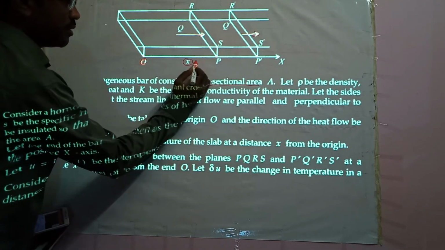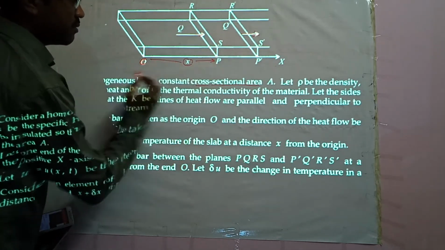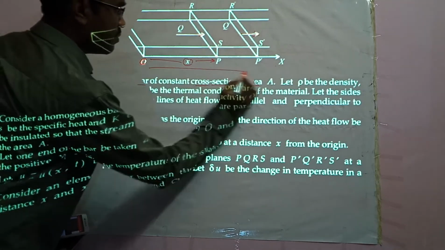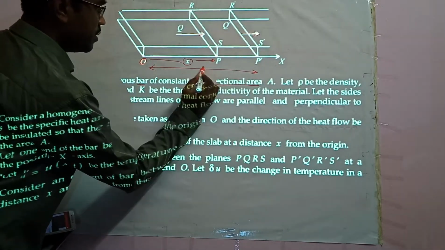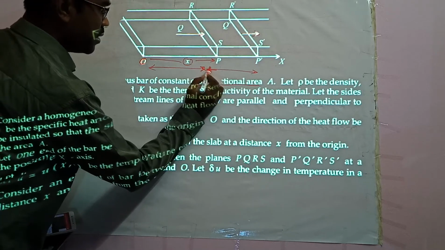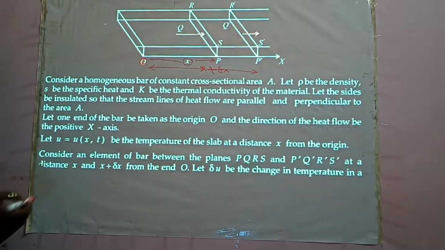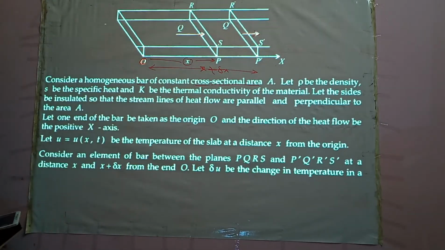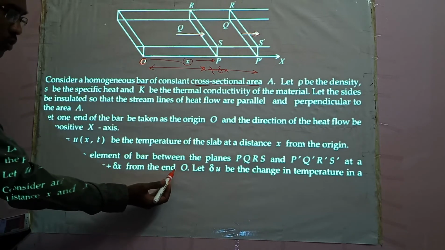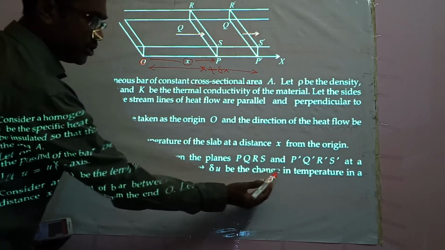From here to here it is x, and from here to here it is x plus delta x.